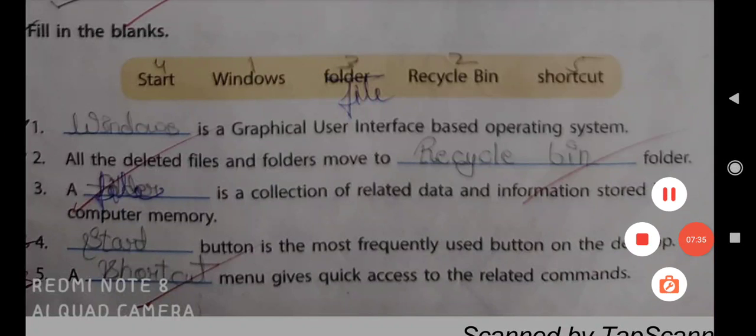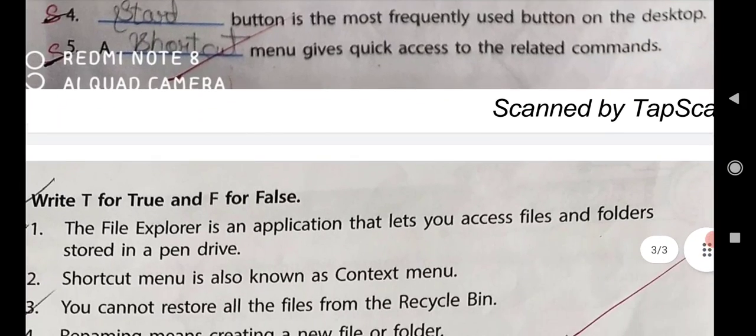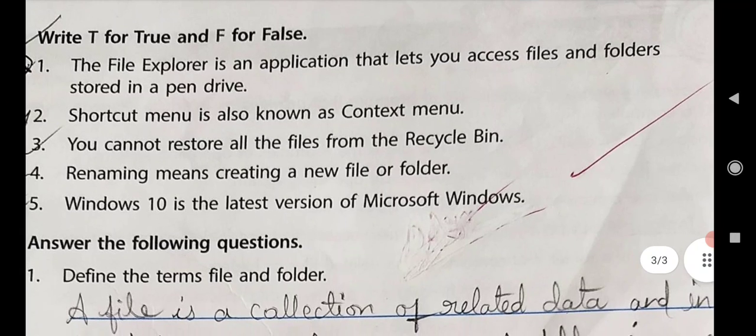Fifth, a shortcut menu gives quick access to the related commands. Which menu? Shortcut menu. Spelling is SHORT, short, CUT, cut. Shortcut menu. Okay, we have now completed the revision of fill in the blanks. After that, we will do the true or false.